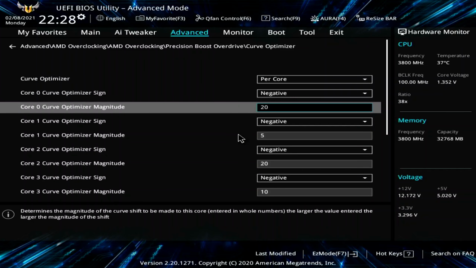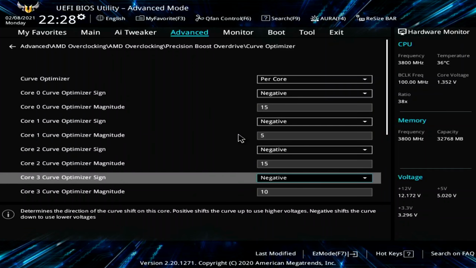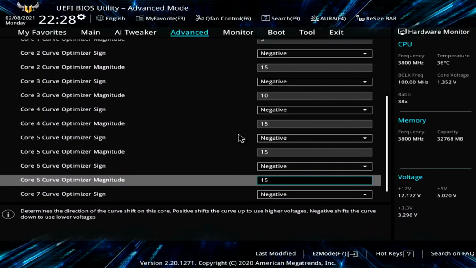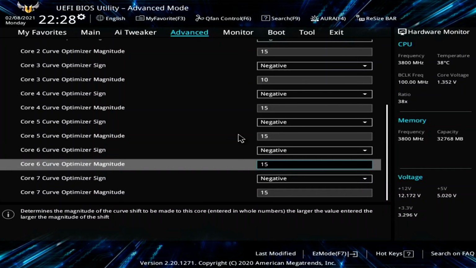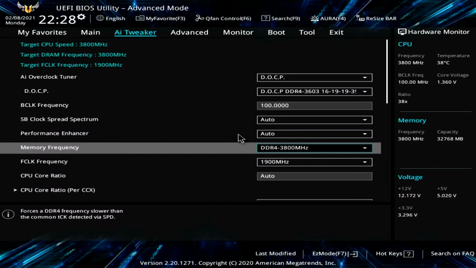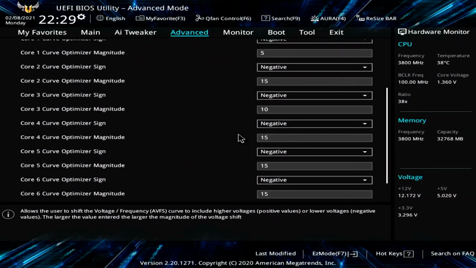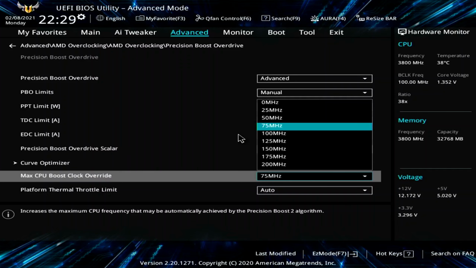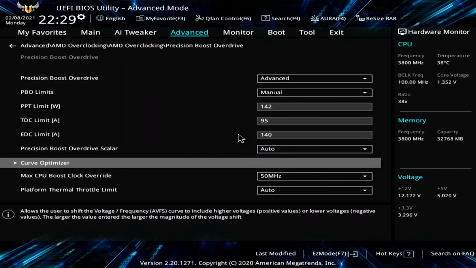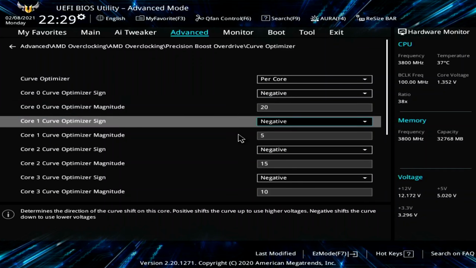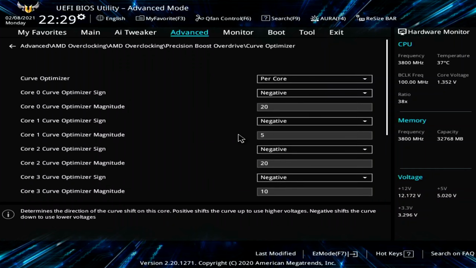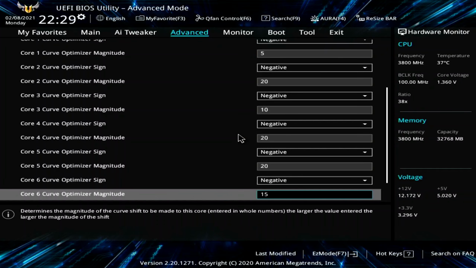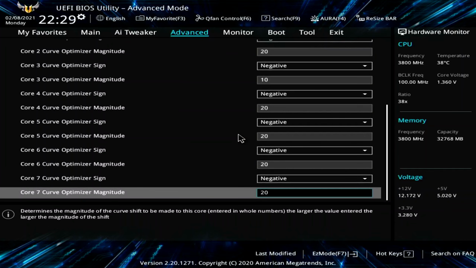And if you want, you can try lowering your curve a little bit if you really want to hit that boost override setting, all right? I wouldn't cripple my curve, okay? Actually, I wouldn't go down to -15 here to get another 25 megahertz. At some point, you might hit a wall where you can't go another 25 megahertz without really nuking your curve. So I would stop at that point. I wouldn't nuke the curve. But that's the next thing you can do. If you're already at like -25, -30 on everything, it'd be okay to go down to like -25, -20 to get a little bit more, all right? So once you find your max boost, then it's time to really find the power limits.